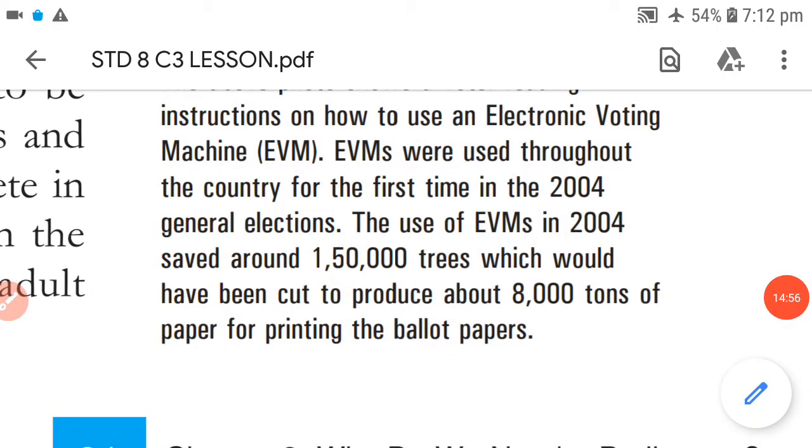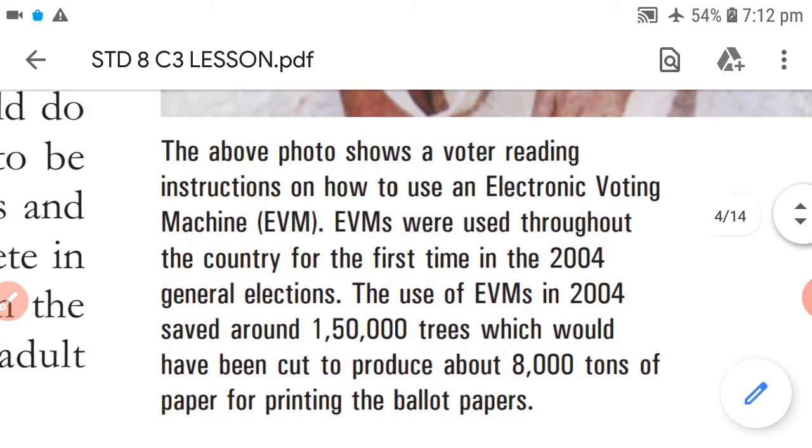So we saved 1,50,000 trees by using EVMs in the year 2004. You can at least understand that to produce a large amount of paper, 1,50,000 trees would have had to be cut. But because of the electronic voting machine, we have now saved this.